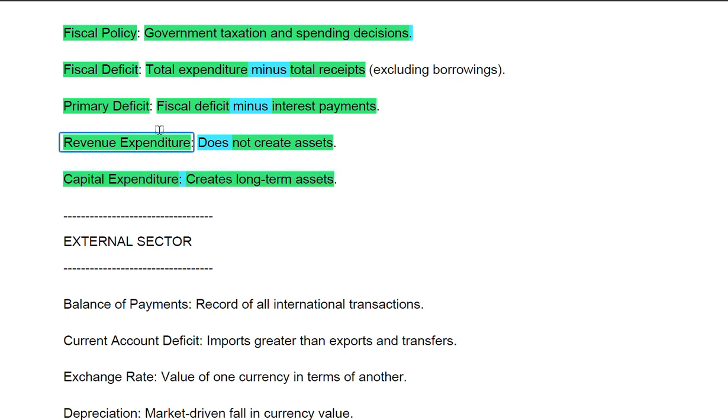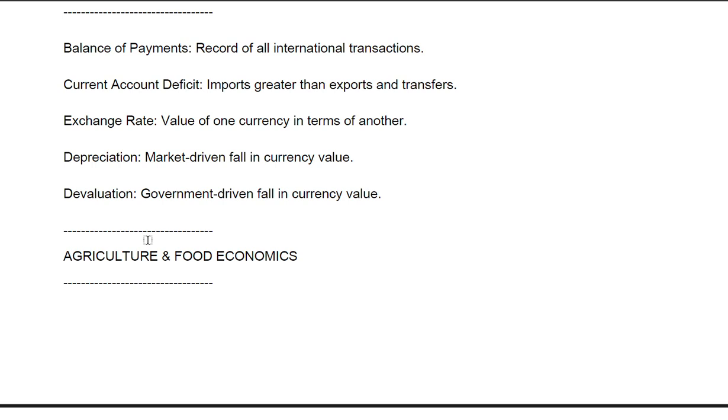Now, another major theme is the external sector. This is one of the most important sectors from where questions are frequently coming nowadays. First thing is the balance of payments. Balance of payments records all the international transactions of a country. In simple words, let's say in our case, India, it is the record of the international transactions that India is doing with the rest of the world.